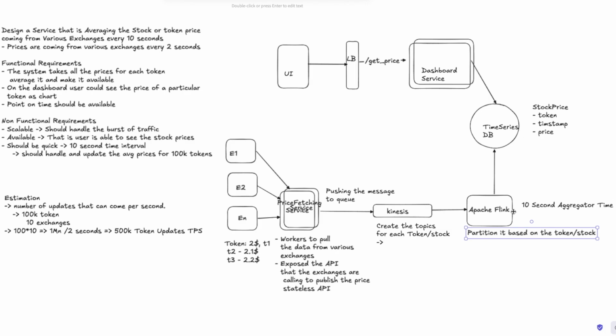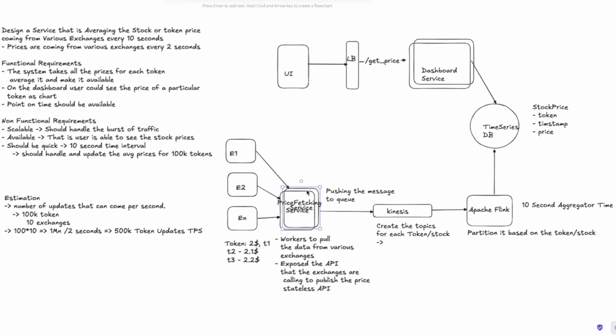Apache Flink is also horizontally scalable because it handles the work based on the partitions, and partitions are nothing but the topics. So we can keep adding more and more workers. This is handling the 500,000 TPS, and this is also handling that.